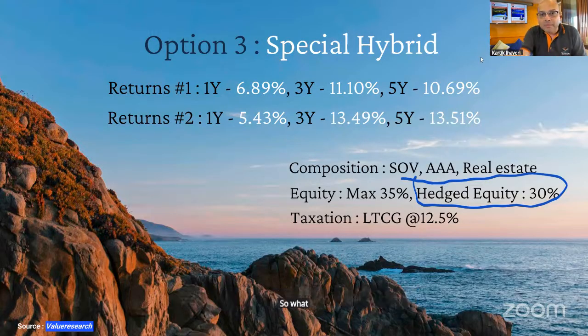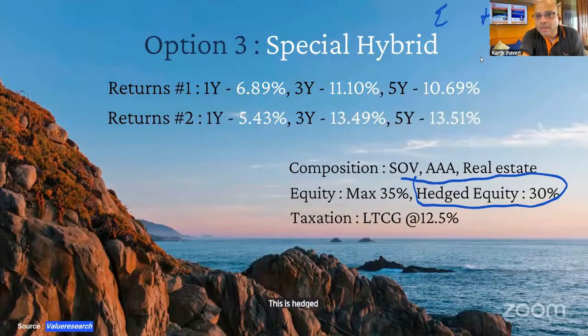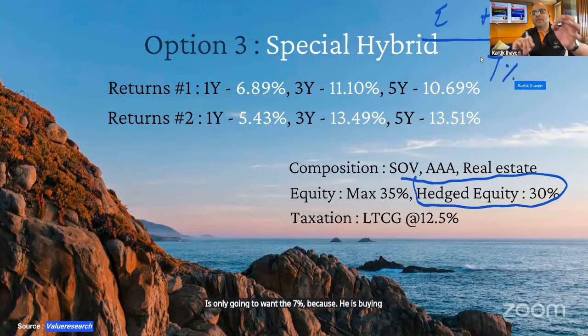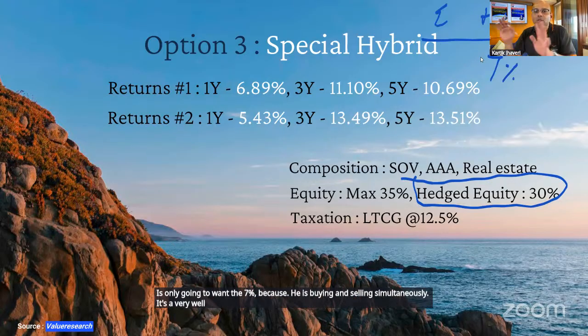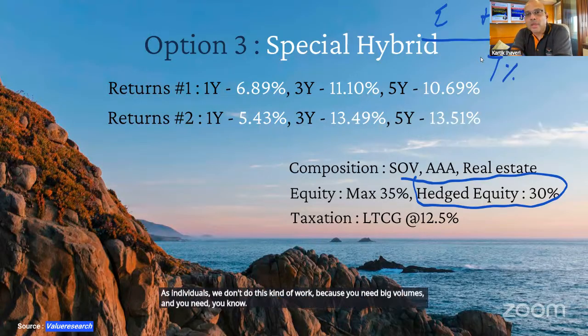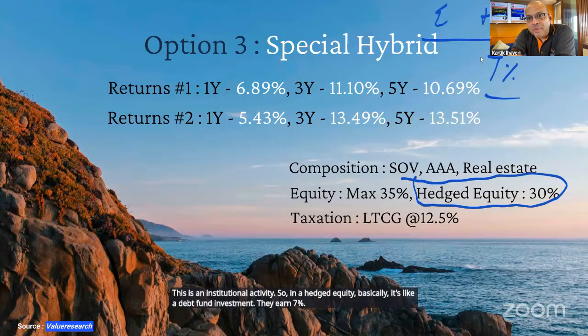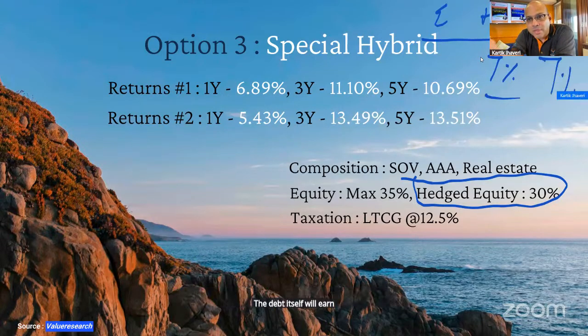So what happens is, if I may just write this part, this is equity, this is hedged equity, and this is debt. So the hedged equity portion is only going to earn the 7% because he is buying and selling simultaneously. It's a very well established thing. Institutions do this. As individuals, we don't do this kind of work because you need big volumes and you need a terminal to work with and things like that. But this is an institutional activity. So in a hedged equity, basically, it's like a debt fund investment. They earn 7%. The debt itself will earn again, say 7%, plus minus, of course.